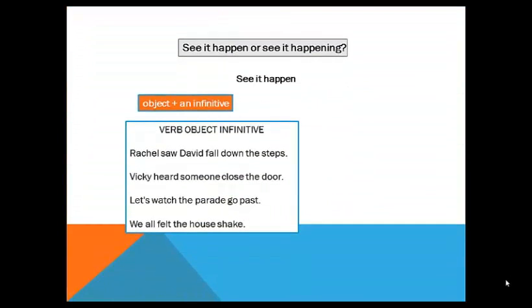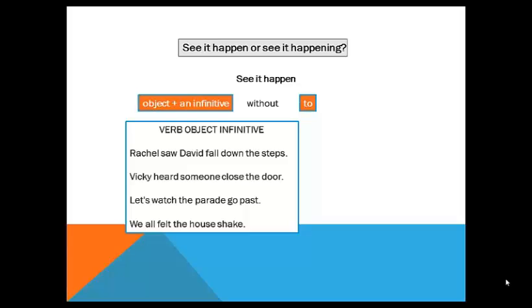The next part is see it happen or see it happening. First, see it happen. After some verbs, we can use an object plus an infinitive without to.